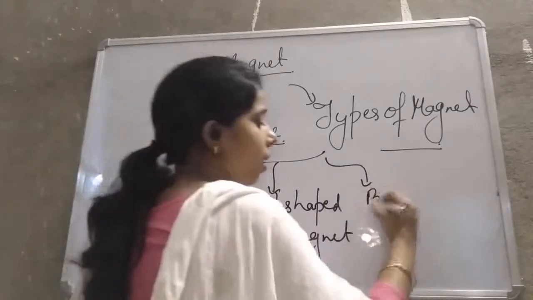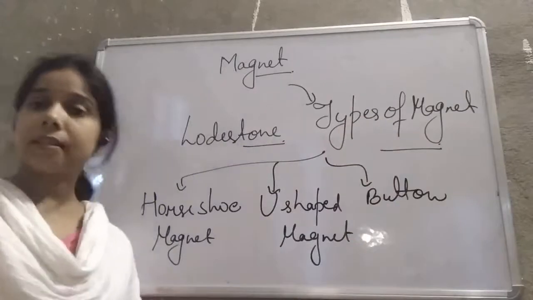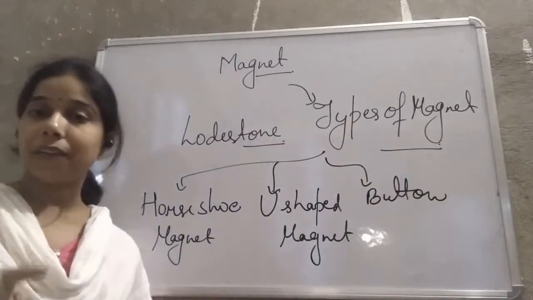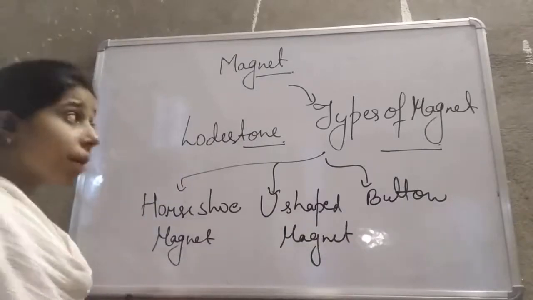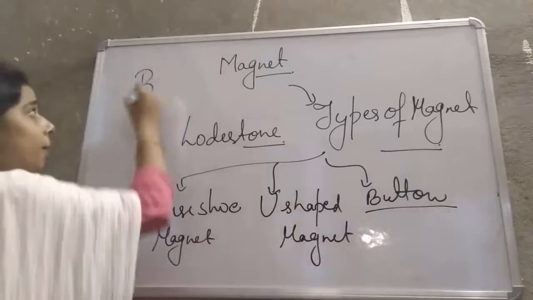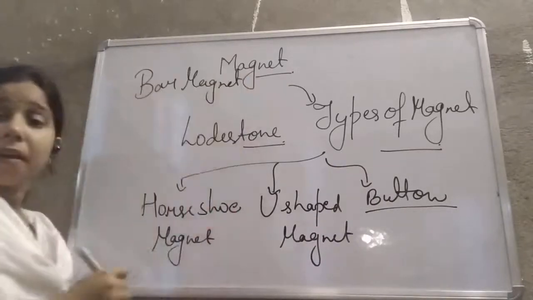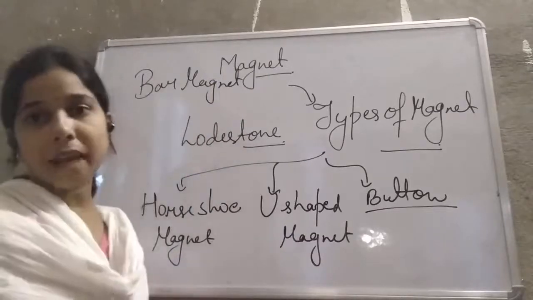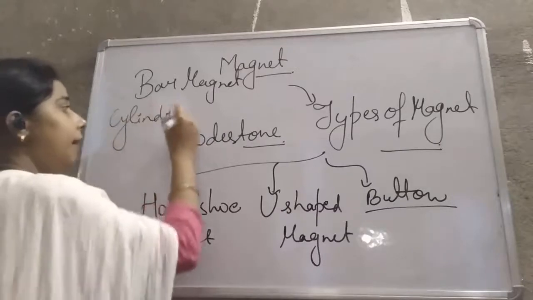Or if it is ring-like, then we gave the name ring-shaped magnet. If a rod-shaped magnet is there, students, it is also known as a bar magnet. If a cylindrical-shaped magnet is there, then we use the term cylindrical magnet.